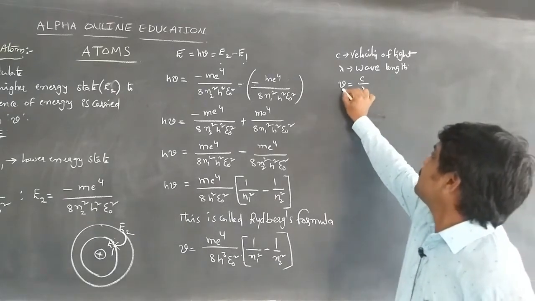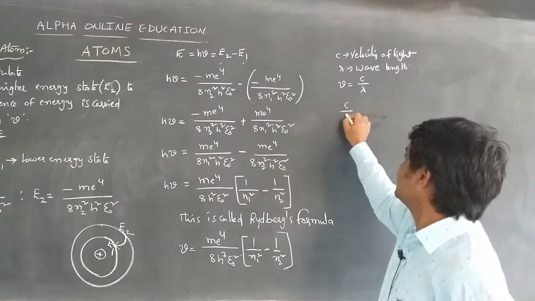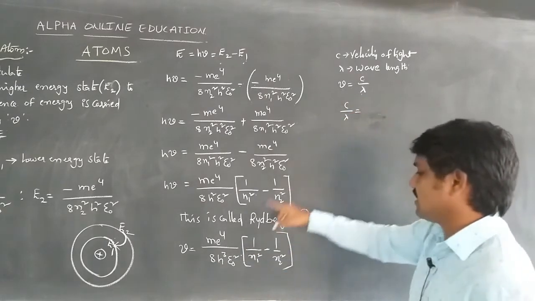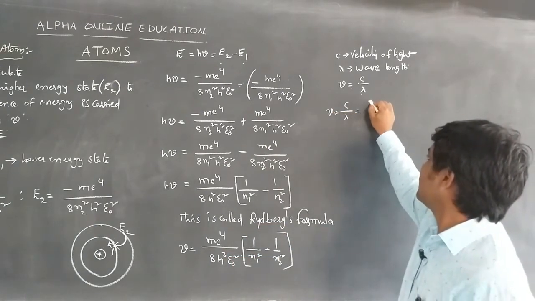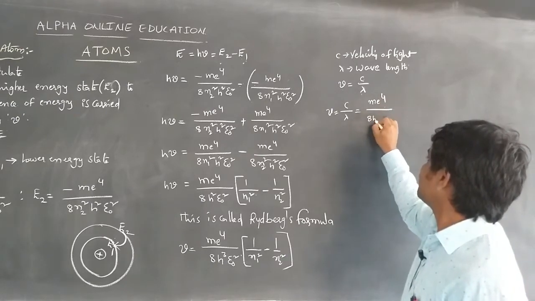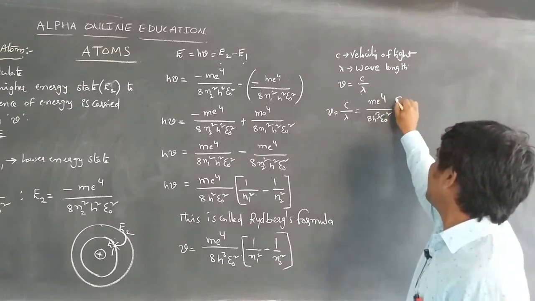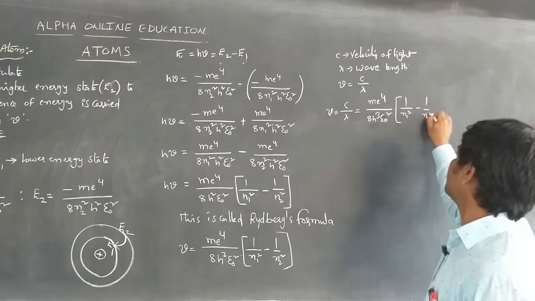So nu is equal to c by lambda, and we substitute this in the equation: c by lambda is equal to m e power 4 by 8 h cube epsilon naught square of 1 by n1 square minus 1 by n2 square.